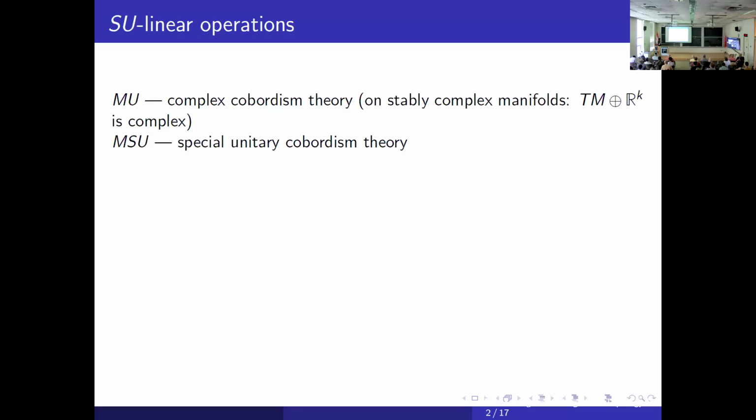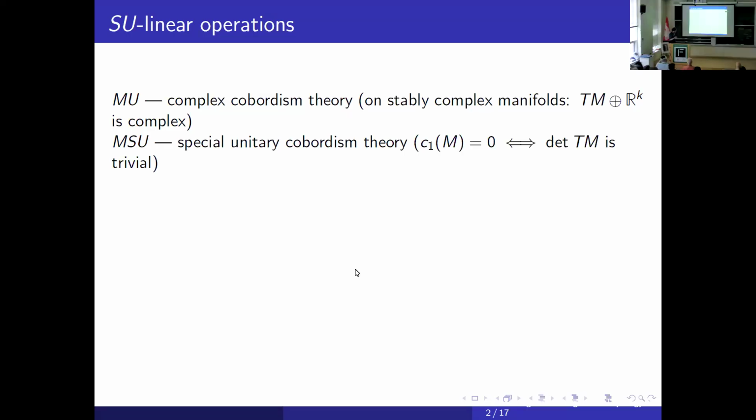...which are stably complex and have an SU structure. Roughly speaking, it means the first Chern class is 0, or equivalently, the determinant bundle, the top exterior power, is trivial. It's a complex line bundle, and it's trivial.